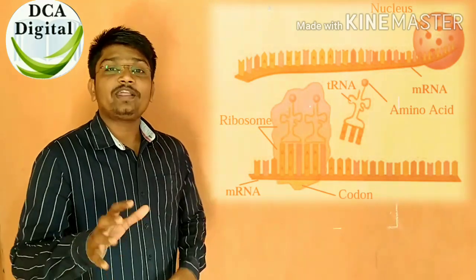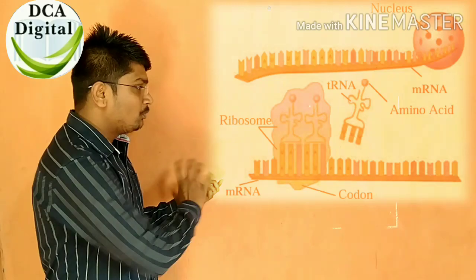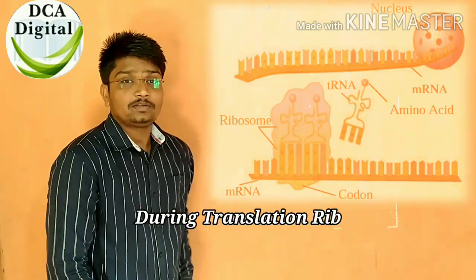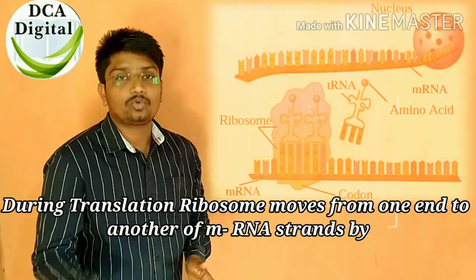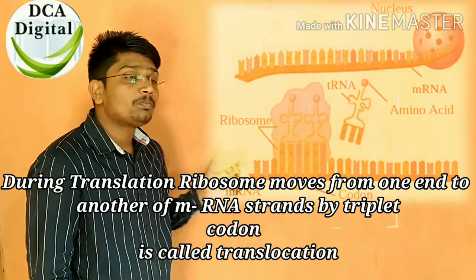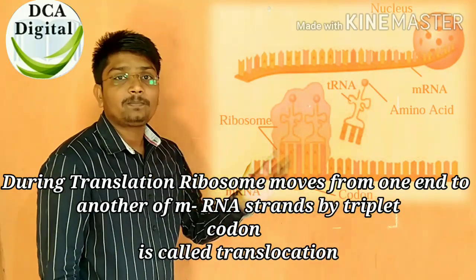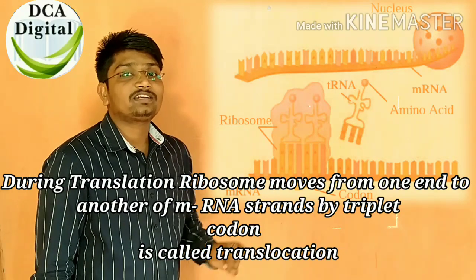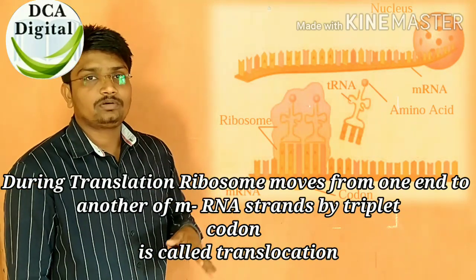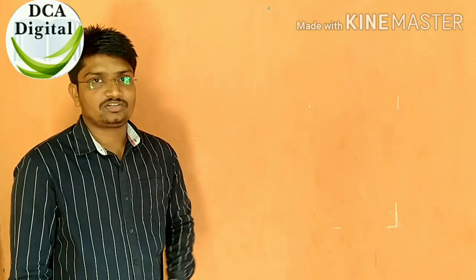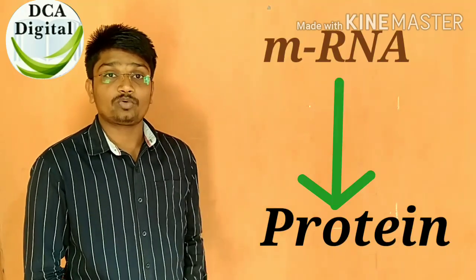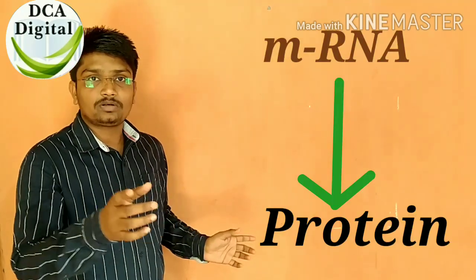During this translation, what happens? This ribosome moves from left to right by a triplet codon. This is called translocation. This happens during translation. Understand? This is the mild difference between translation and translocation. Translation is nothing but the synthesis of the proteins from the mRNA.